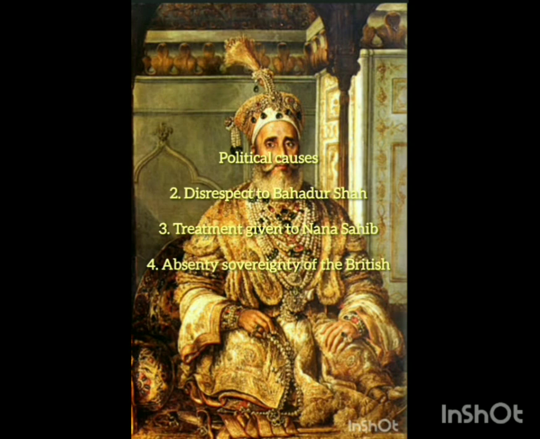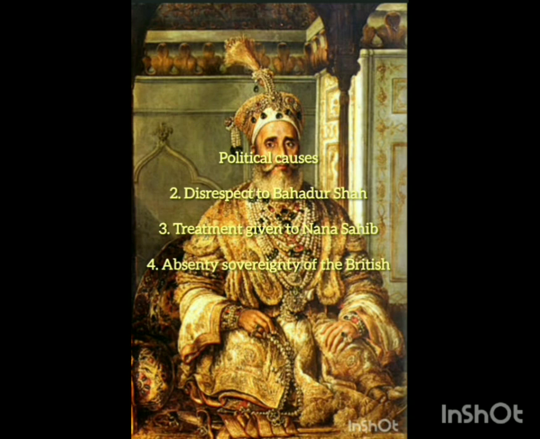In 1856, another British viceroy, Lord Canning, announced that after the death of Bahadur Shah, his successors would not be allowed to use the imperial titles. Imperial titles means royal titles. He said they should not use the imperial titles with their names. This is also mentioned as one of the disrespects shown to the Mughal rulers. Totally, that decision of the British hurt the feelings of the Mughal rulers. So it became another political cause for the rise of the first war of independence against the British East India Company.